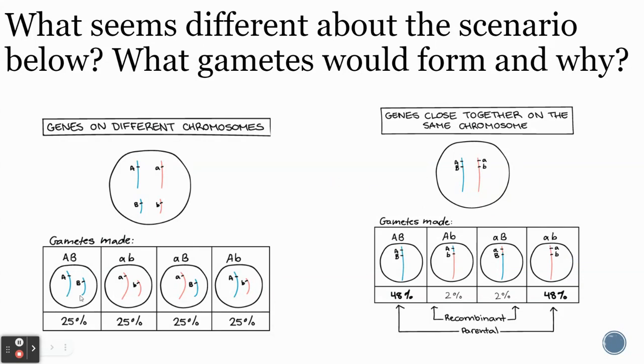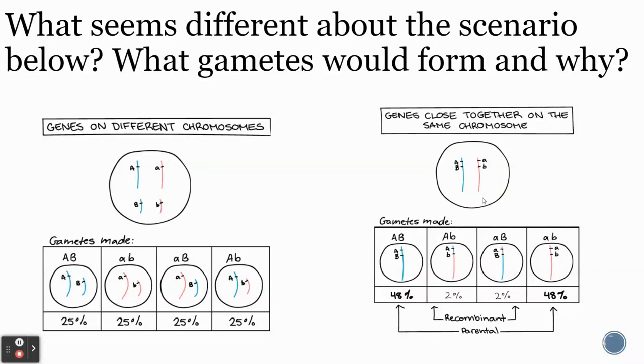So the gametes could not have this much variety, and so you'd only have big A, big B and little a, little b gametes. Whereas over here you have a 25%, 25%, 25%, 25% chance of these different gametes. Here you only have 2 types. But then there's a small amount over here, 2% of big A with little b and little a with big B, even though they're linked on the same chromosome. How's that possible? Think about that. What happens during meiosis?